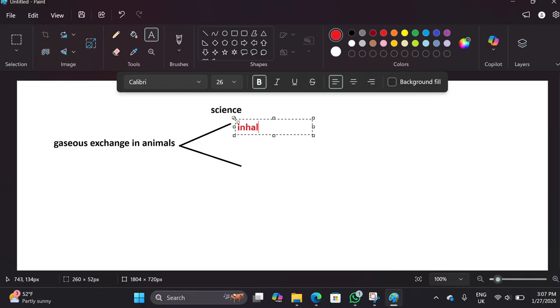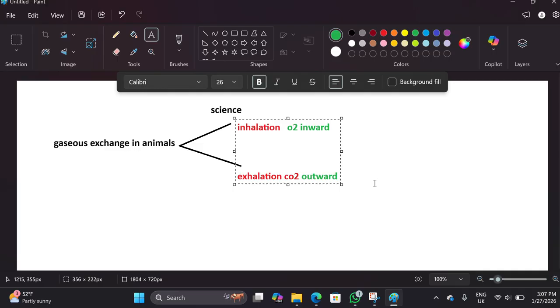So we have inhalation, and next we have exhalation. They have different characteristics as well. In inhalation, what happens? The oxygen gas, which is a diatomic molecule, will go inward into the body, and then in exhalation, carbon dioxide gas will move outward.